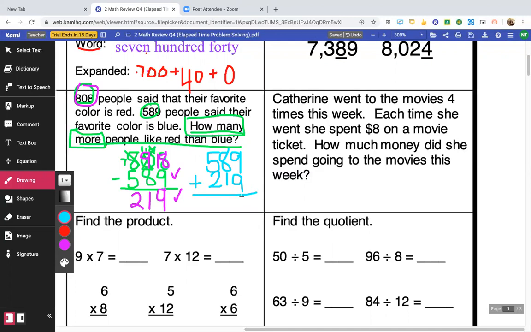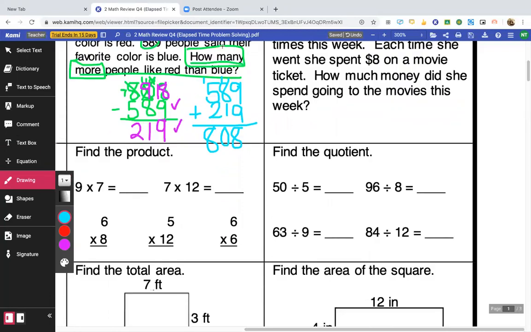9 plus 9 is 18. I cannot put a 1 there. I got to bring it up here, right? 1 plus 8 plus 1, that's 10. So I'm going to be in the same boat. I'm going to have to carry my 1 over here. 1 plus 5 plus 2 is 8. Look at that. So I checked my answer. I know for sure it's right. 808. So there were 219 more people that liked red than blue.